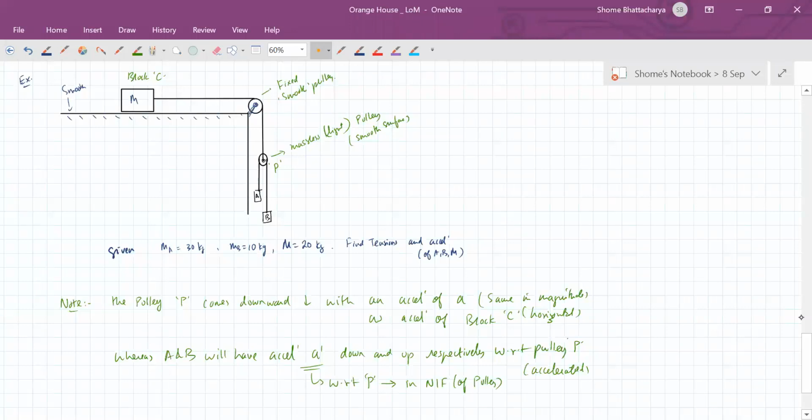Based on this information, let us make the free body diagrams and let's see what equations we generate.